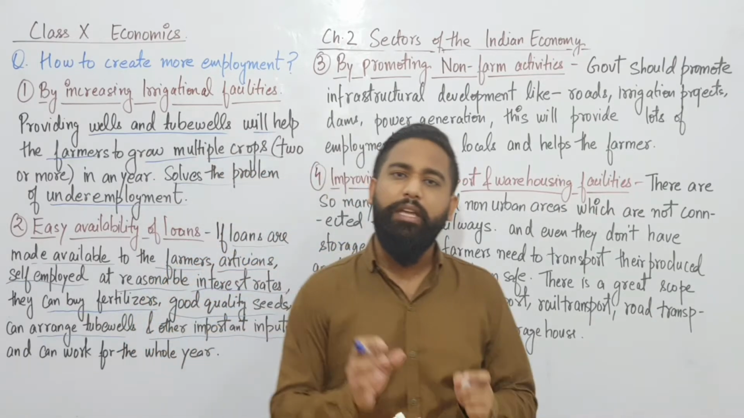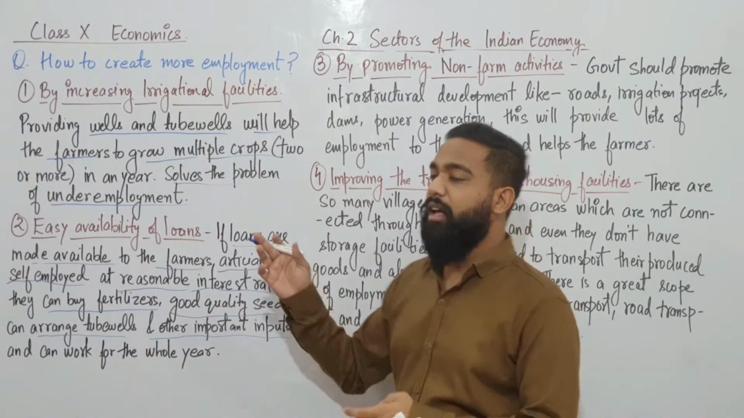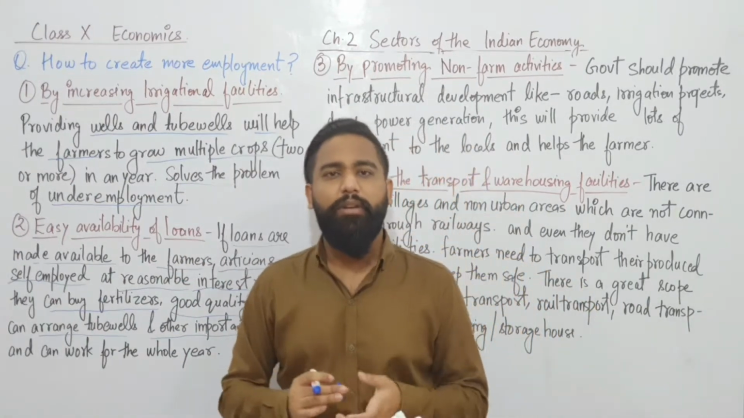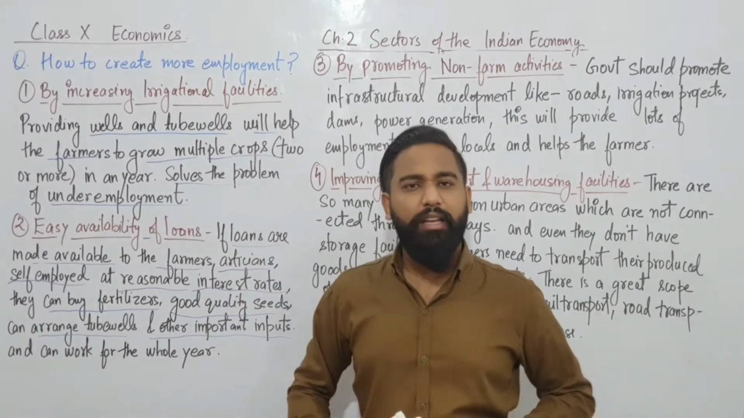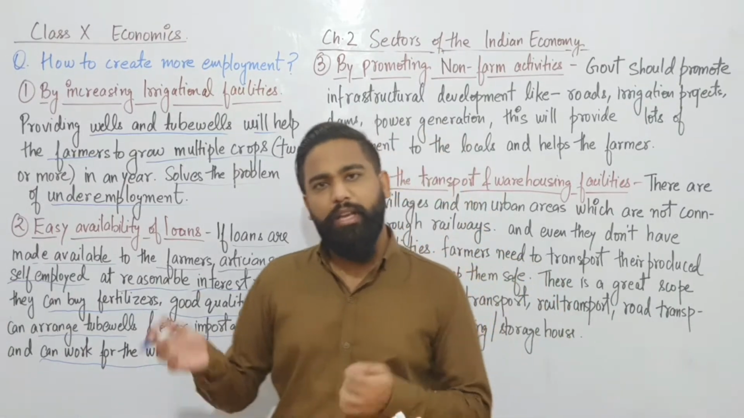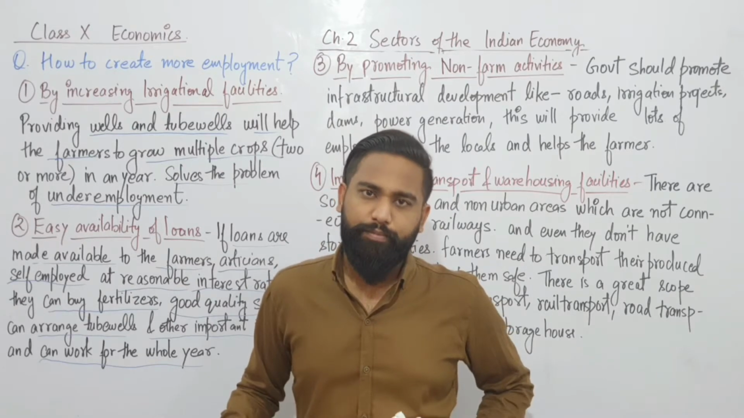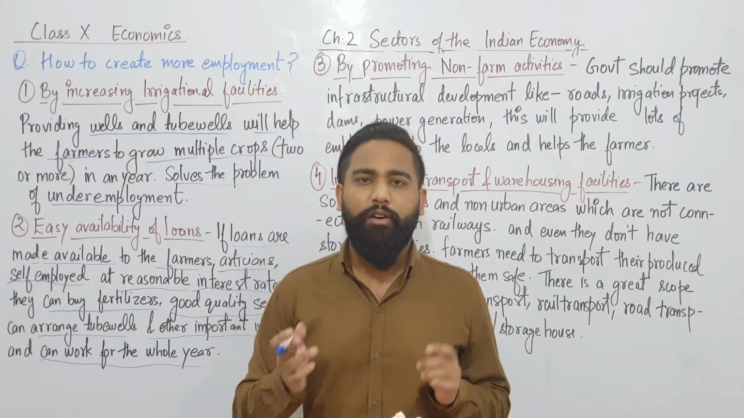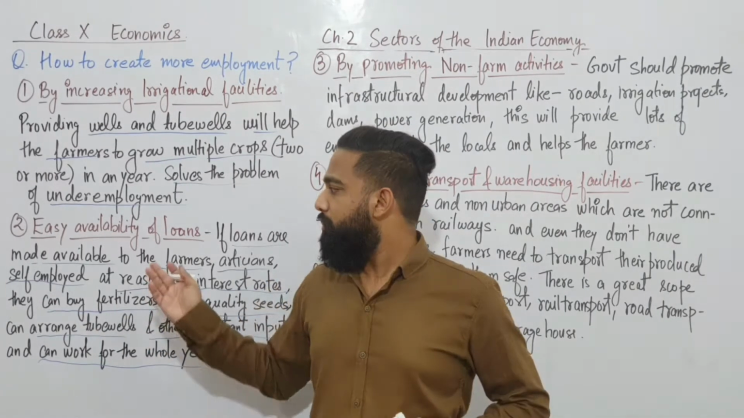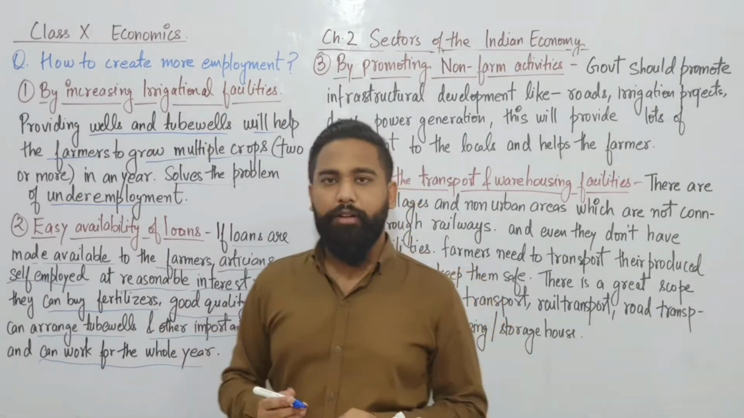A farmer requires fertilizers, good quality seeds, and a tube well. If we provide them loans at a reasonable rate, they can arrange these very easily and work for the whole year. Their money doesn't finish in half the year or after four months, because they have the facility of credit, the loan. So that also helps in increasing employment generation. So we have completed two points.